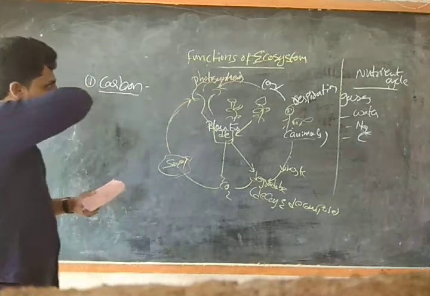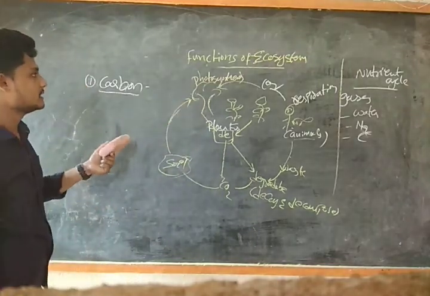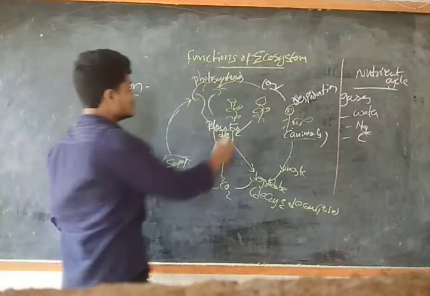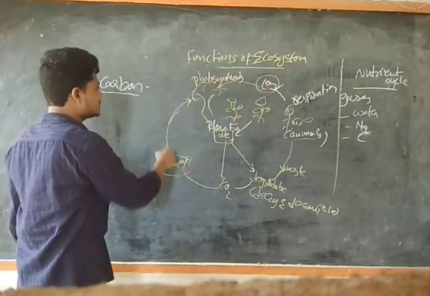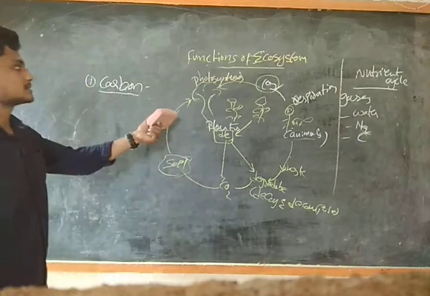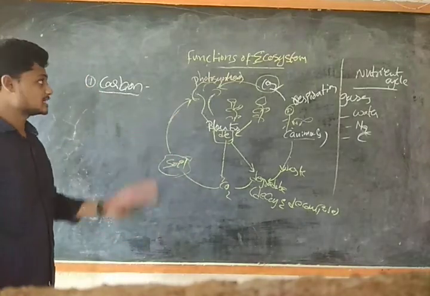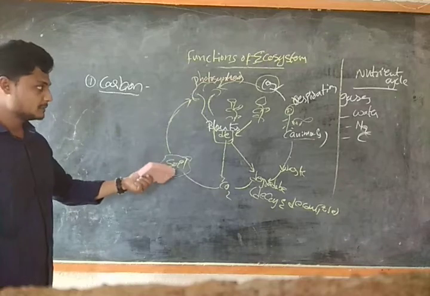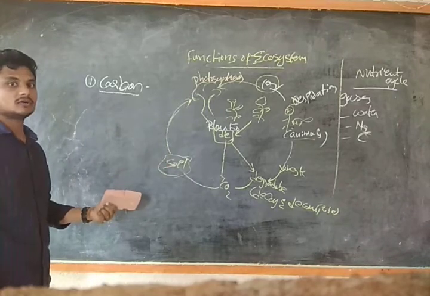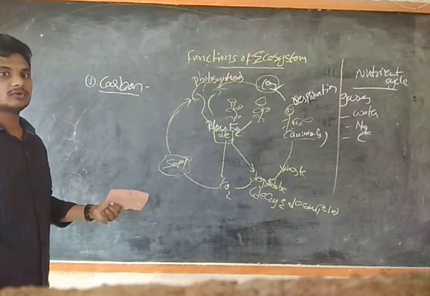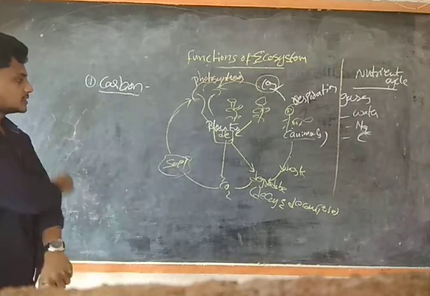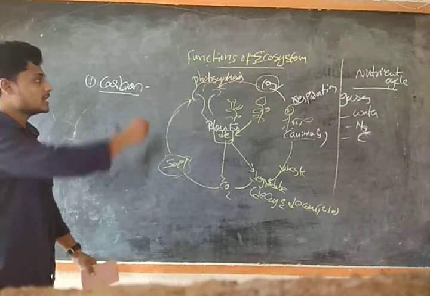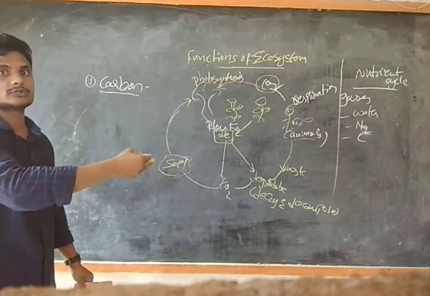Again this process will take place in photosynthesis. Whatever the carbon dioxide that is taken by the plants through photosynthesis will be replaced in the soil and will be taken up again by this photosynthesis process, guys. So it may be short or long. This process is known as the short duration, guys.